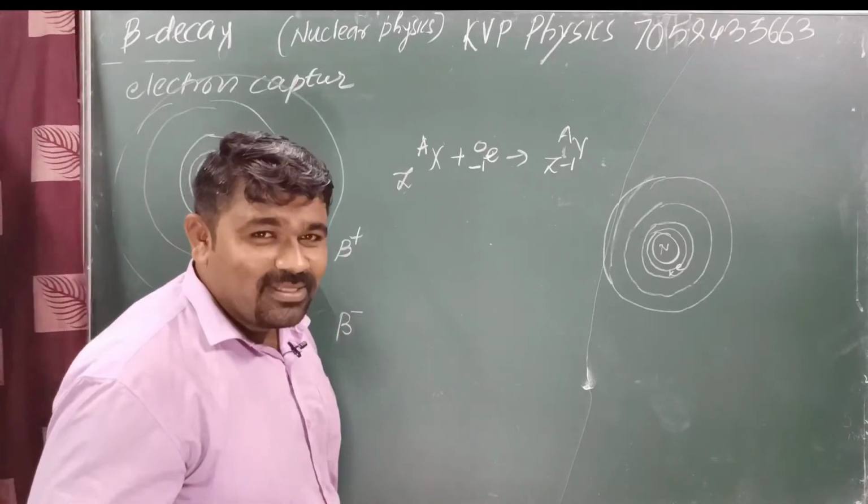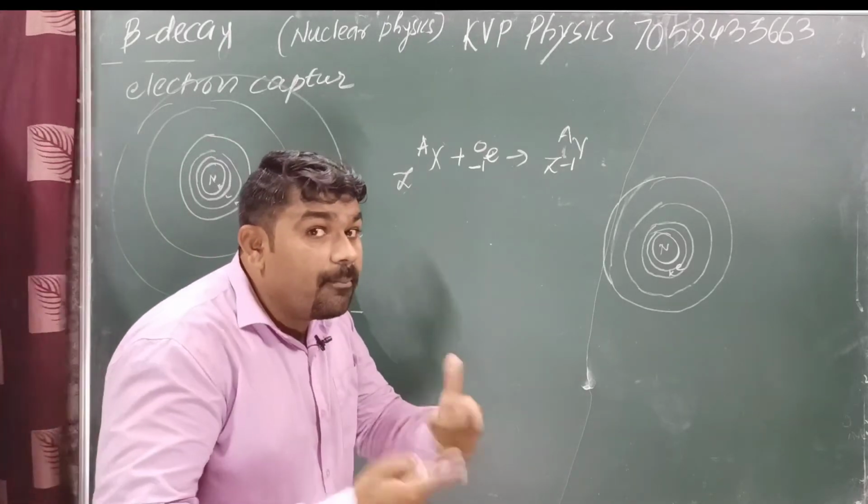How to memorize this? Beta plus and beta minus plus product positron.